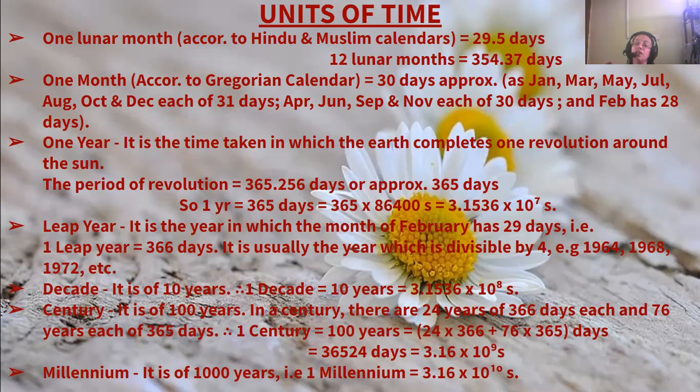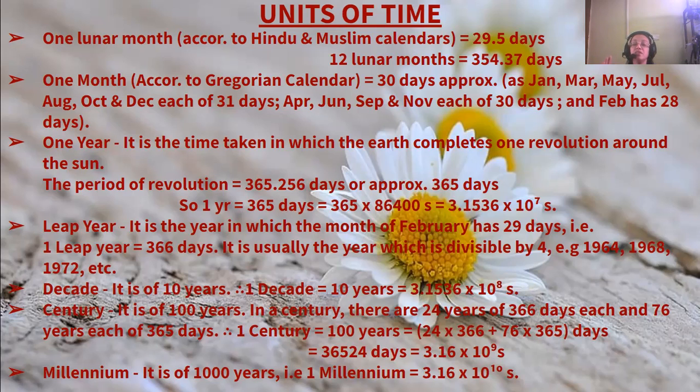Now, a leap year is the year in which the month of February has 29 days, and also a leap year has 366 days because one day has increased in February. It is usually the year which is divisible by 4, like 1964, 1968, 1972. These are divisible by 4, so these years are leap years. Otherwise, 365 days cannot be divided by 4, so other years are not divisible by 4, and those years which are not divisible by 4 are not leap years.